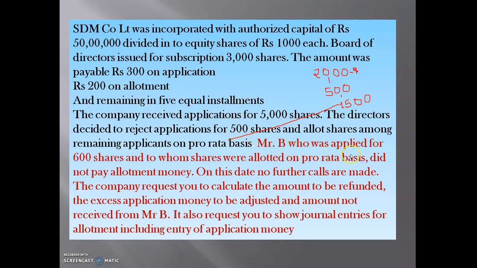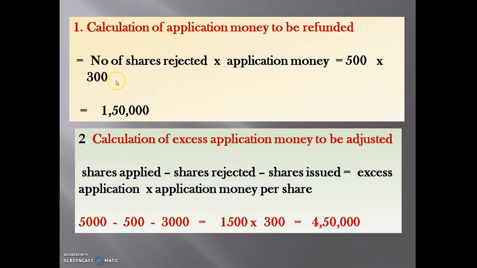And Mr. B, who applied for 600 shares, to whom shares were allotted on pro rata basis, did not pay the allotment money. This is the case of calls in arrear. Clear. See the next, first the working notes.